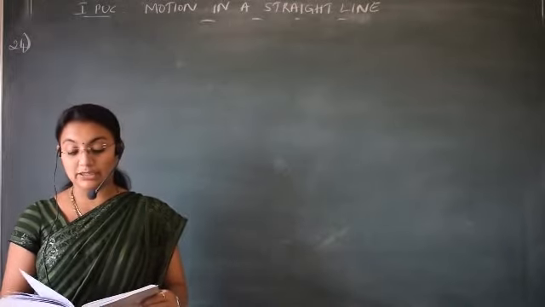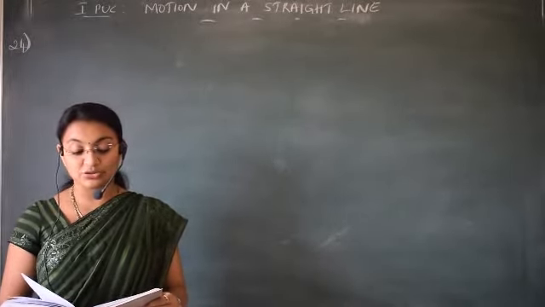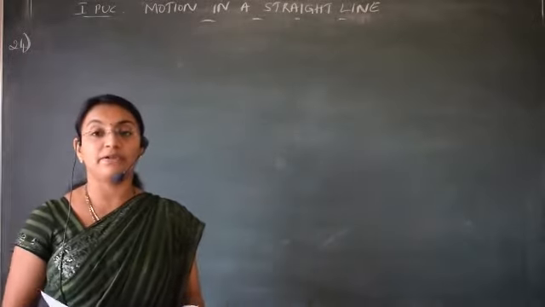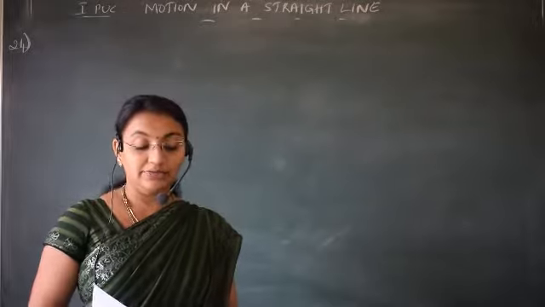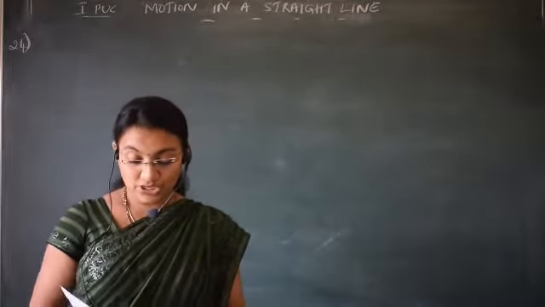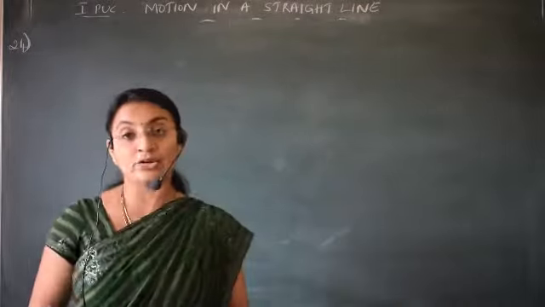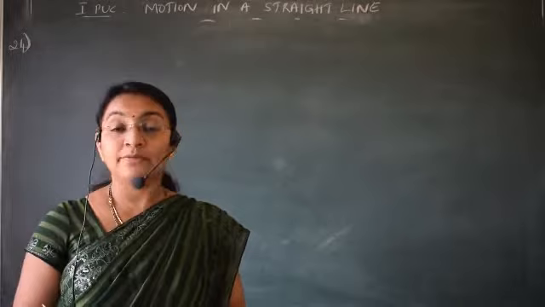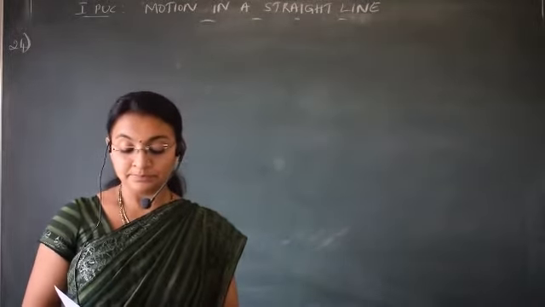Finding the market closed, he instantly turns and walks back to the home with the speed of 7.5 kilometer per hour. He comes to know that the market is closed, so what does he do? He turns back and goes home with the higher speed, that is 7.5 km per hour.